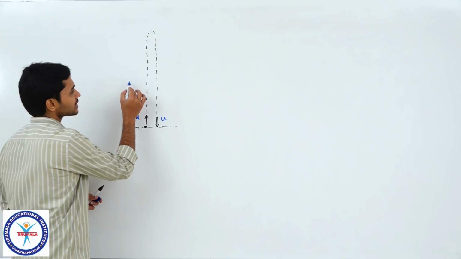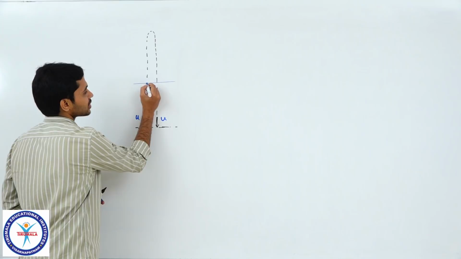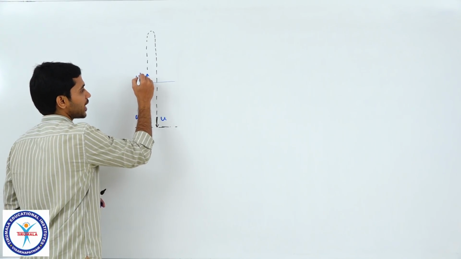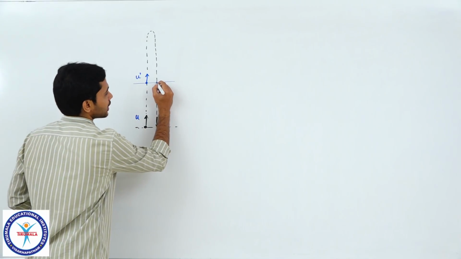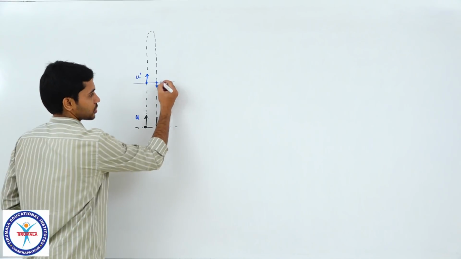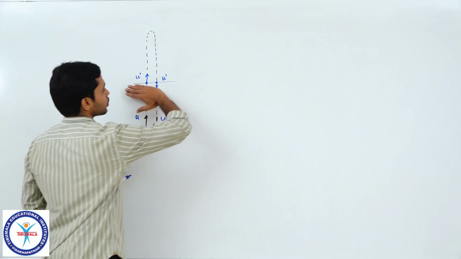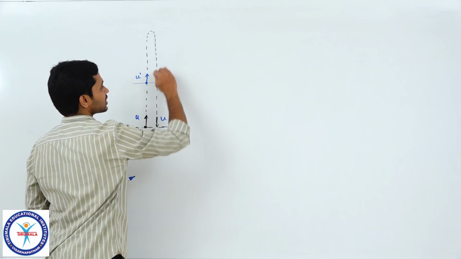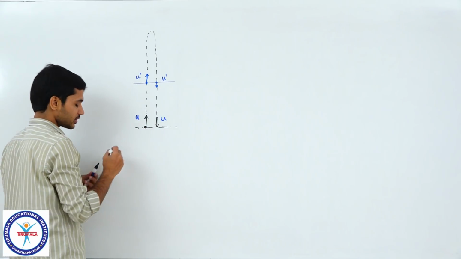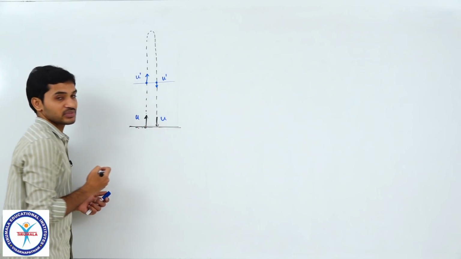Now similarly, if I consider some other level here, any level somewhere, if it is crossing this upwards with a velocity of let's say some u dash, then can I say it crosses the same position on the other side with the same speed u dash? This we know because you can consider only this part from here onwards as another projectile and the same logic will be applicable, right students. So keeping that in mind, please observe carefully.